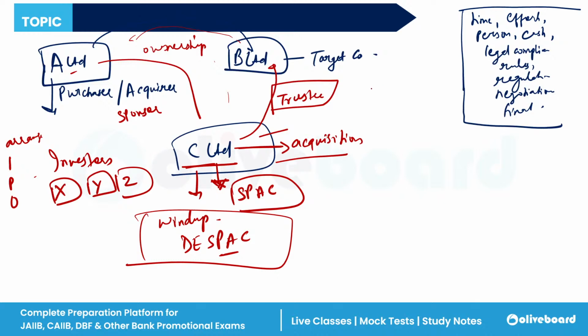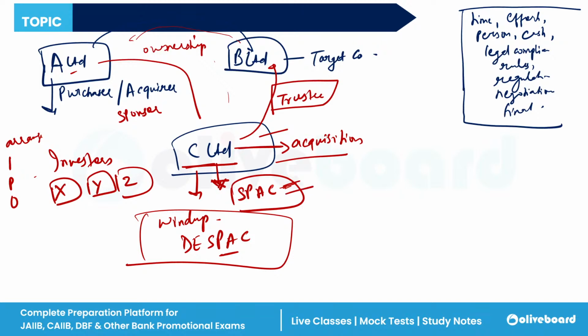That is why the legal compliances, the rules and regulations, are very strict on these SPAC companies, because they have no existence of their own. They are created only for a specific purpose. So there is a fear that they might take the investors' money and run away. That is why the trustees are created, so that the investors' money can be saved.